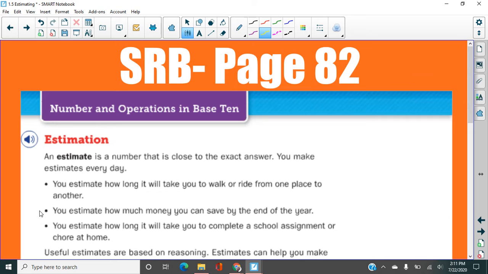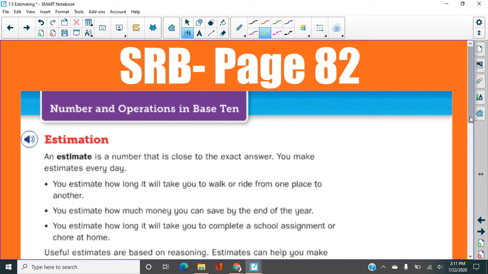And you decide, oh, if I save, you know, about $5 a month, I'll have around $50 to $60 by the end of the year. That's estimating. And the third one, you estimate how long it will take you to complete a school assignment or a chore at home. If dad says, go in there and clean your room, and you say, oh, I want to be done in about a half an hour, that's an estimate too, right?